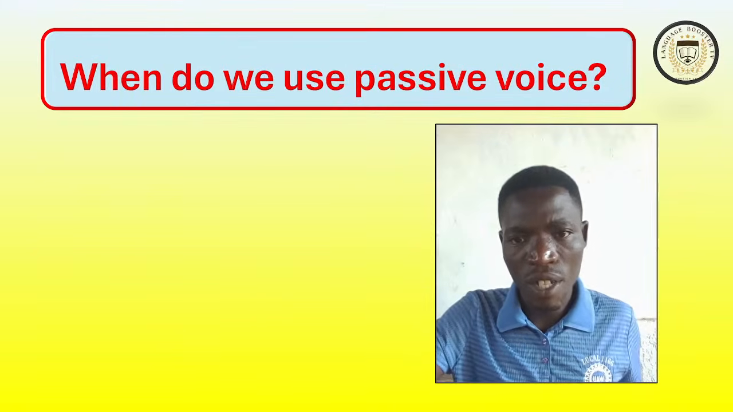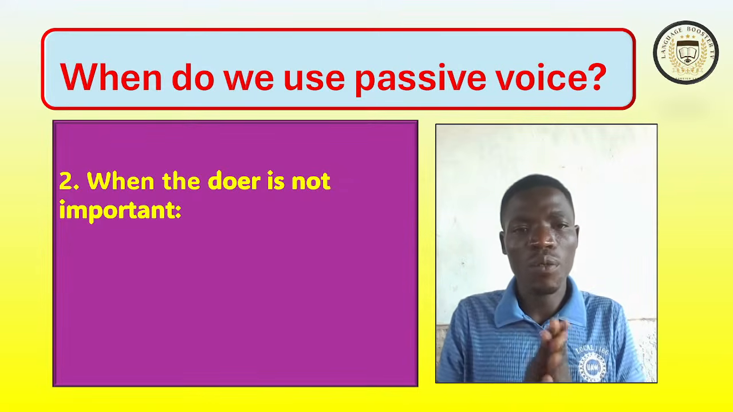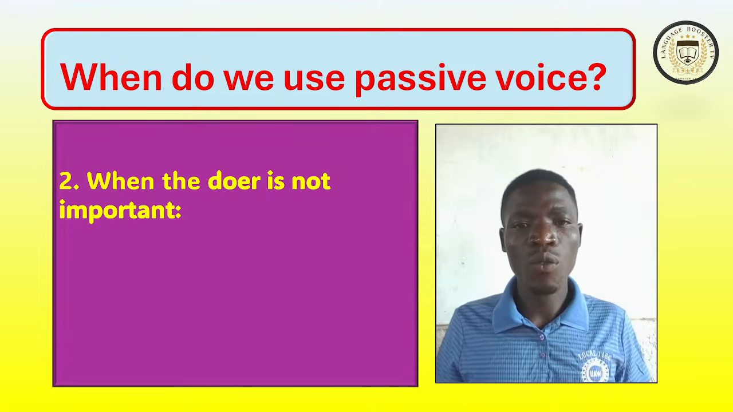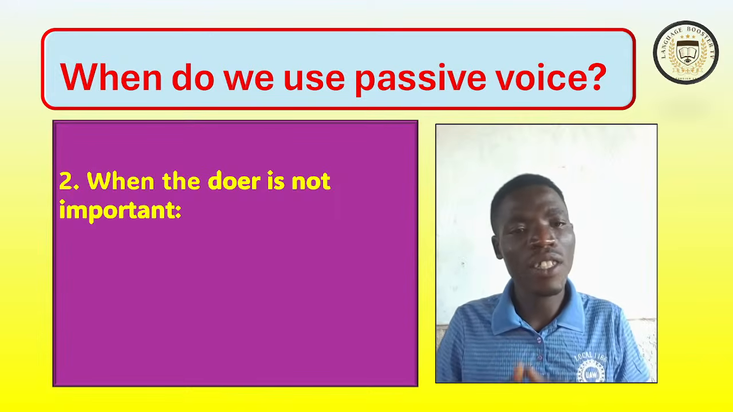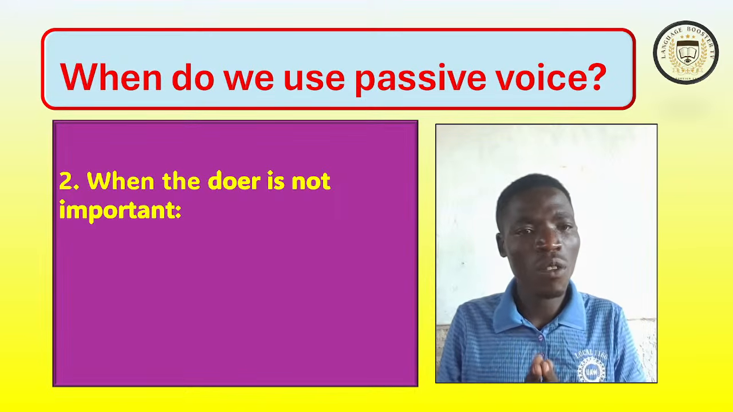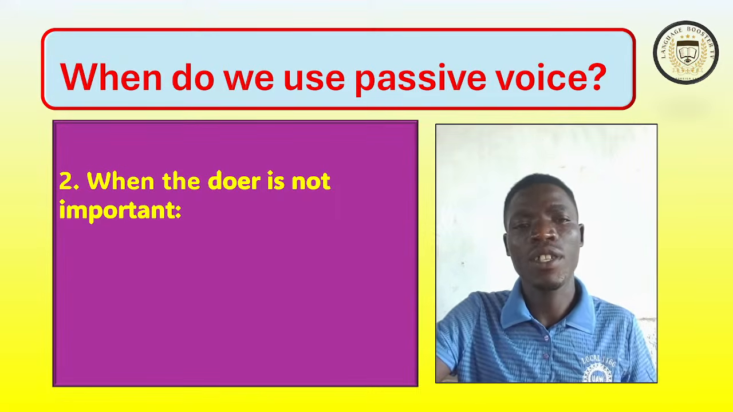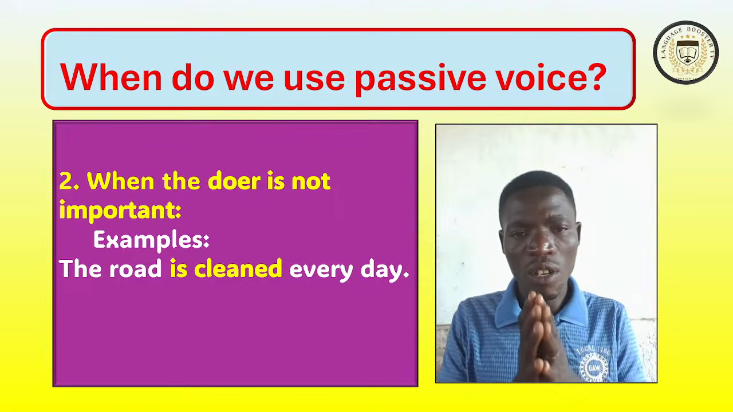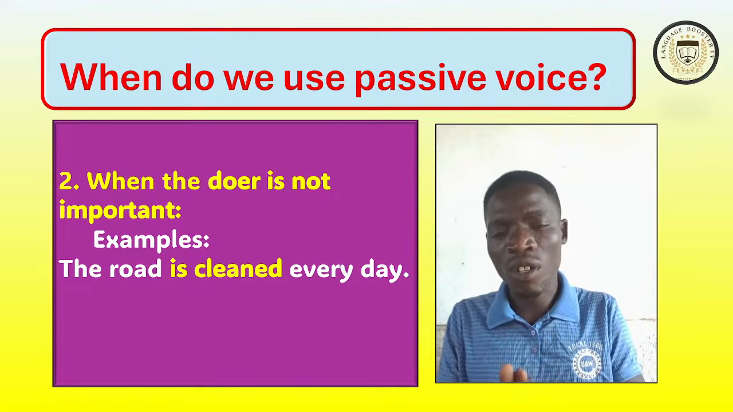Another place where we use passive voice is when the doer is not important. We may know the subject, but we are not interested in it. It is not important to mention the doer or the subject. For example, the floor is cleaned every day. We are not interested in the person who cleans the floor.